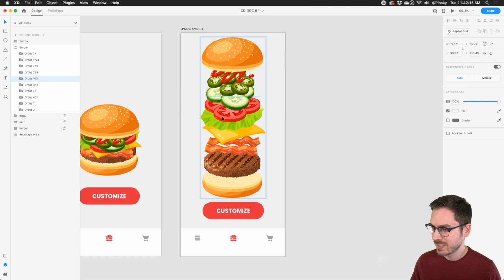All right, so we've got all these ingredients going on here, and essentially what we want to be able to do is let a user drag away the ingredients that they're not really interested in.